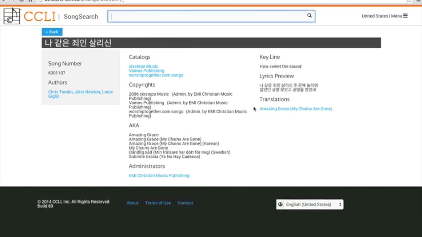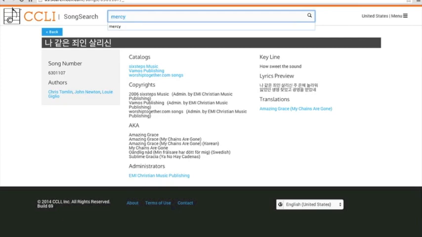Well, I don't see anything different other than the lyrics preview. So with the lyrics preview, if you were looking for this particular version and this translation, that may help you to make sure you have the right one. But otherwise, it's the same information. So let's try one more thing I want to show you.